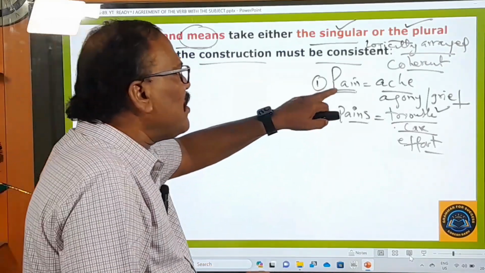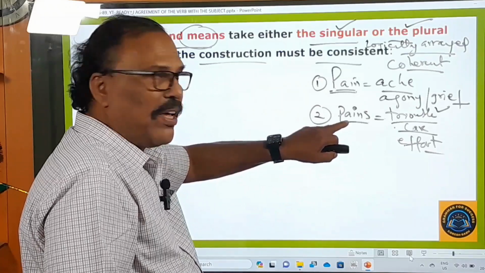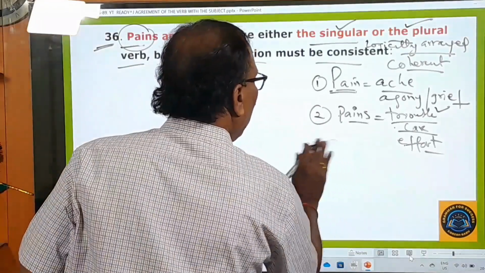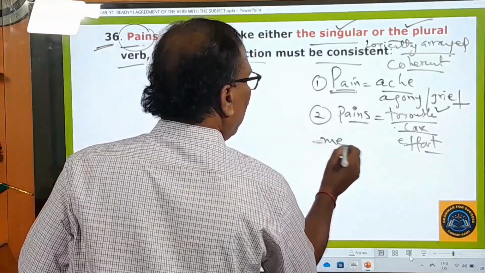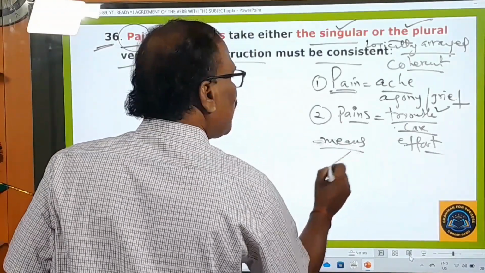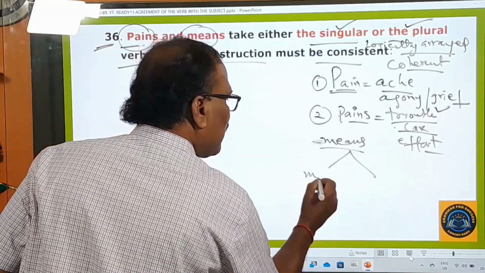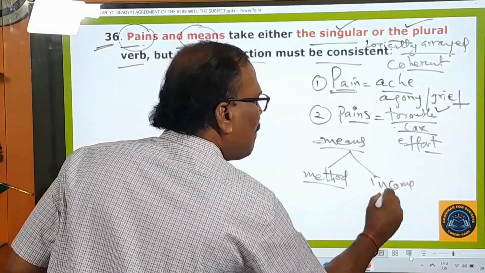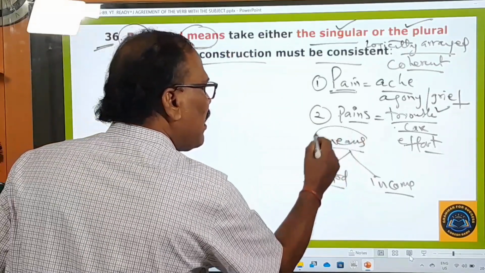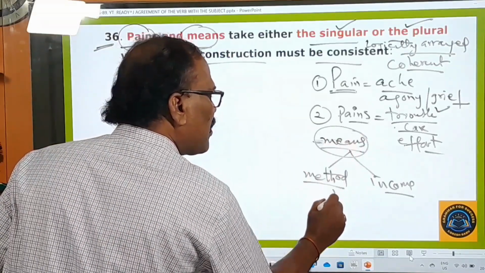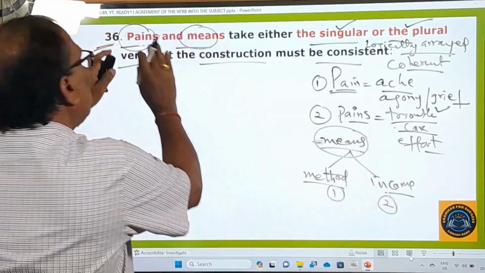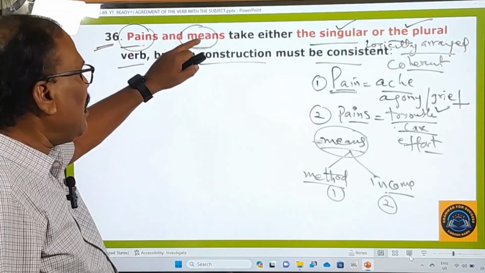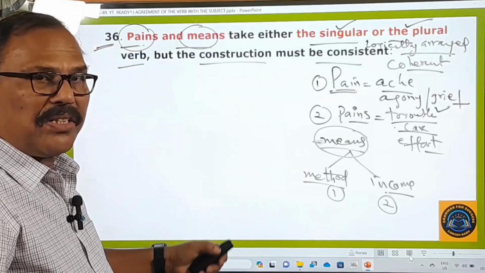And pain is different from pains. And here means is there. Let me give the meaning. Means conveys two meanings. What is that? One meaning is a method, and another meaning is income. So this word means has got these two meanings. You have come to know the meaning of pains, and you have come to know the meaning of means.